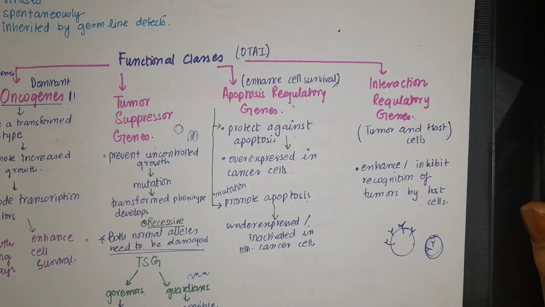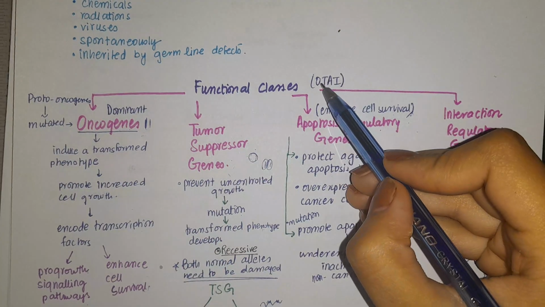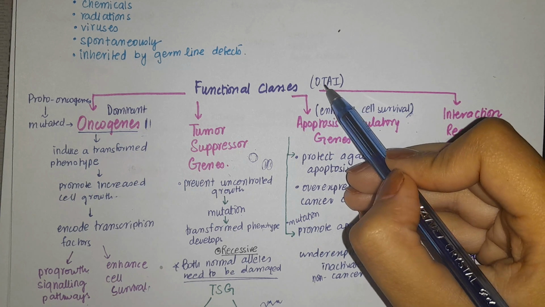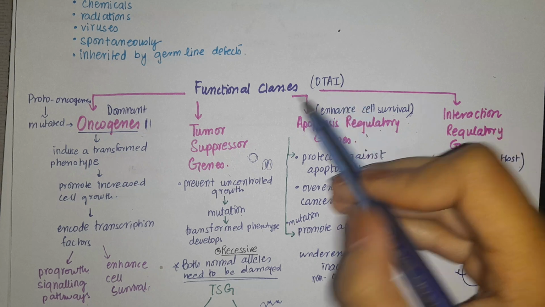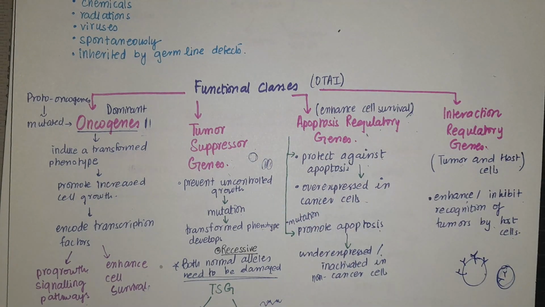So this was about functional classes. The functional classes are oncogenes, the mnemonic oncogenes, tumor suppressor genes, apoptosis regulatory genes, and interaction regulatory genes. And now we have done all the functional classes. In the next video, inshallah, we will be discussing the types of mutations that take place.